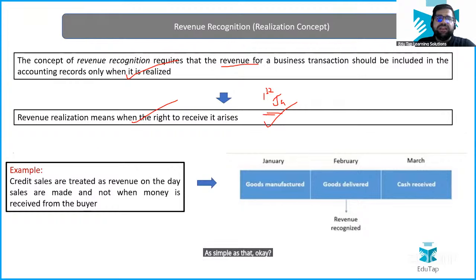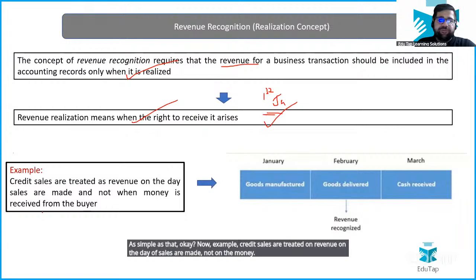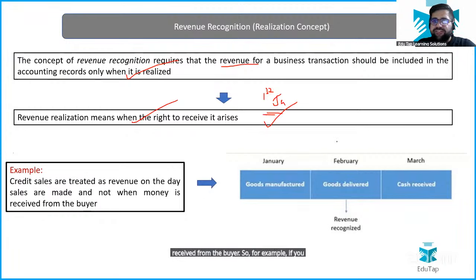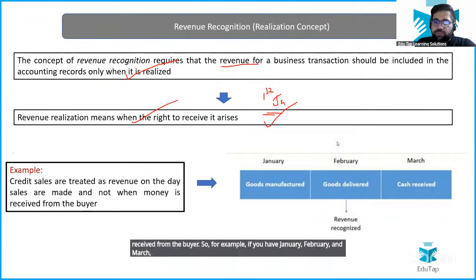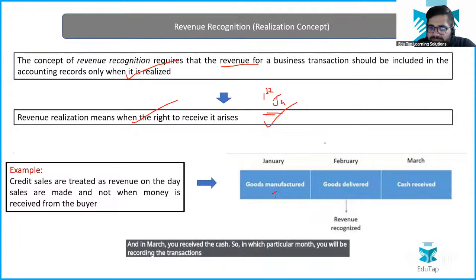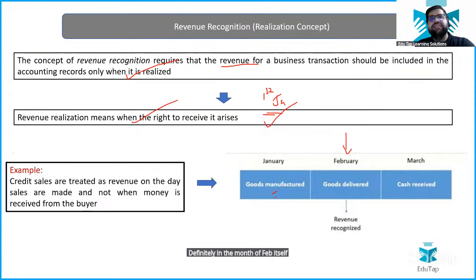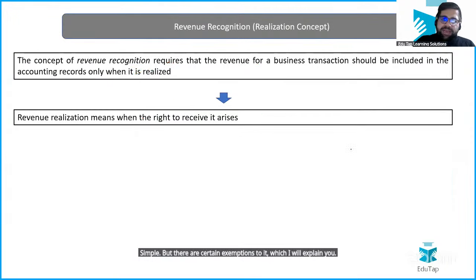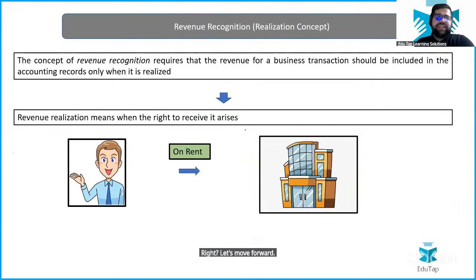Now, for example, credit sales are treated as revenue on the day the sales are made, not on the money received from the buyer. So, for example, if you have January, February, and March, you manufacture the goods in January, goods are ready in January itself. You deliver those goods in February, and in March, you receive the cash. So, in which particular month will you be recording the transaction? Definitely in the month of February itself. Simple. But there are certain exemptions to it, which I will explain to you. Right? Let's move forward. Let's take one more case, then I will explain the exemptions.